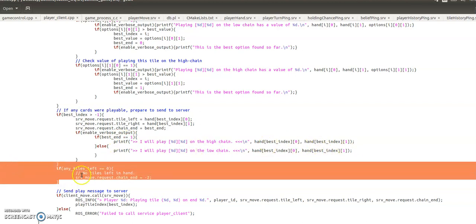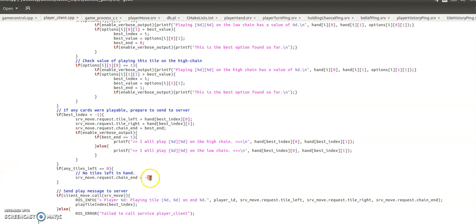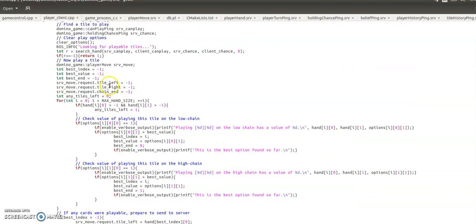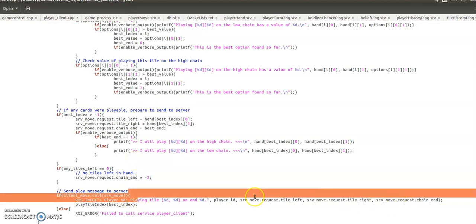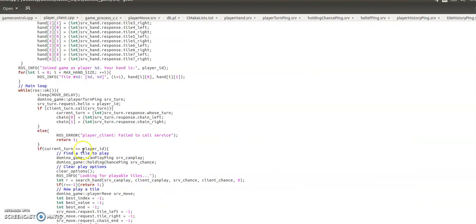And then if no tiles are left, then the chain end equals -2, which means that the game's over because this player has emptied their entire hand. And then if everything remains at -1, not -2, then that means the player's passing their turn because they have nothing to play this turn. Can't play anything on the current chain. Then we just send that back to the server, and this repeats constantly while ROS is okay.